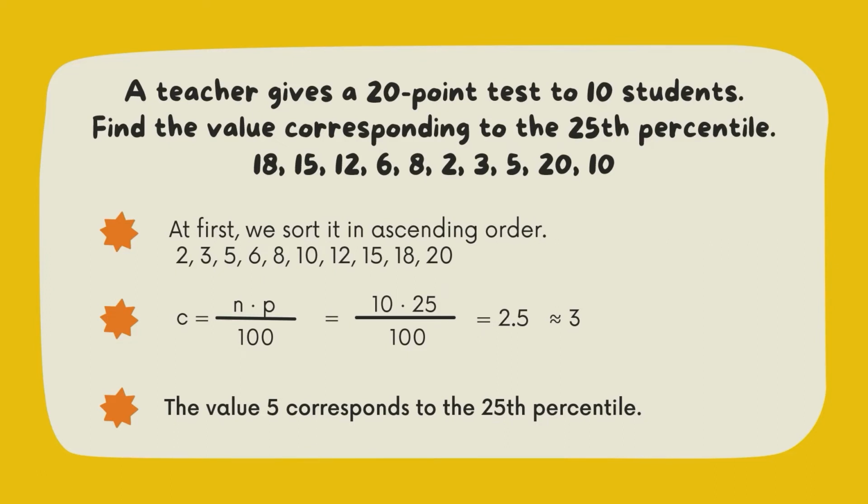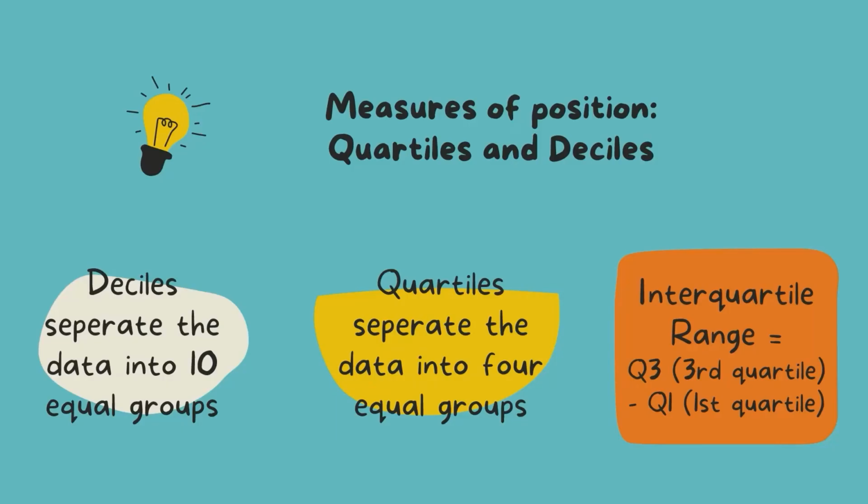To find the value corresponding to the 25th percentile, we use the formula c equals n times p divided by 100. We multiply 10 by 25 and divide by 100, which equals 2.5, rounded up to 3. So the third value, 5, corresponds to the 25th percentile. The next topic will be measures of position: quartiles and deciles.